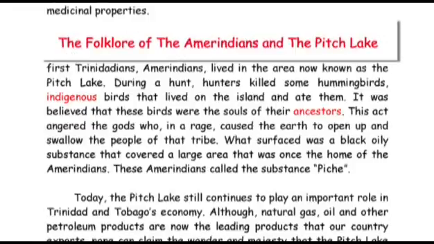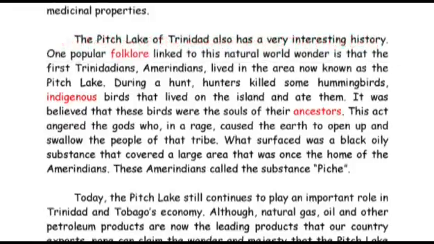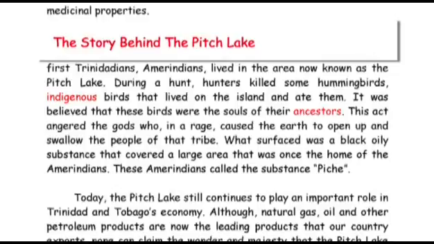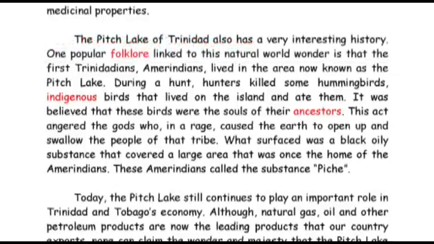The folklore of the Amerindians and the Pitch Lake. We know that the main idea of this paragraph was to highlight the folklore linked to the Pitch Lake. Therefore, this would be a suitable title for paragraph 3. The story behind the Pitch Lake. The main idea of the paragraph was to highlight the Amerindian folklore linked to the Pitch Lake. Since the word story is a synonym for folklore, this would also be a suitable title for paragraph 3.